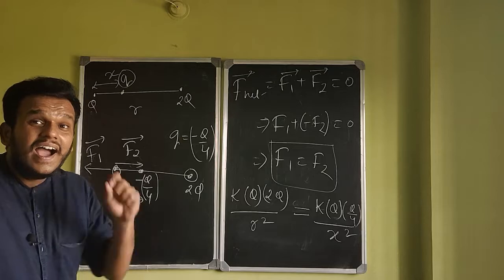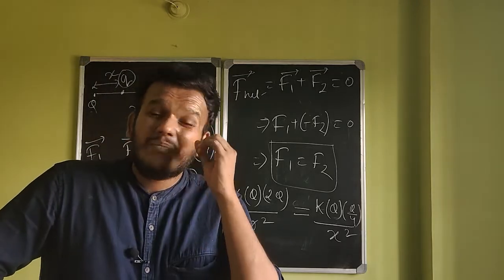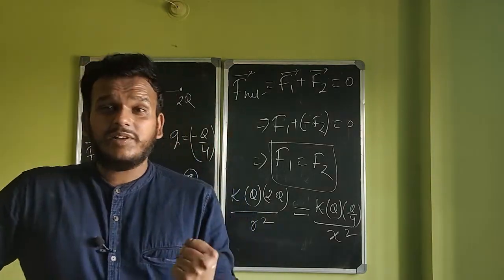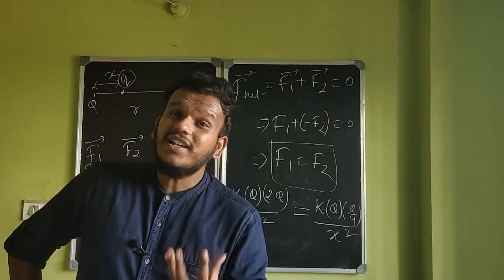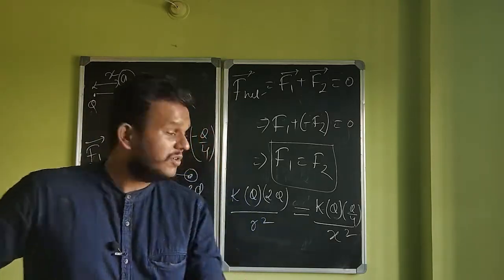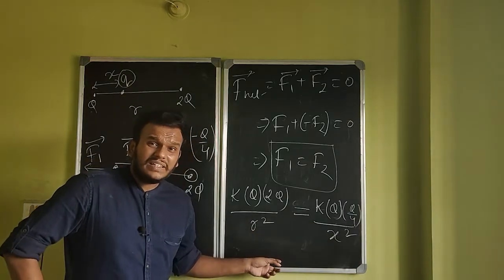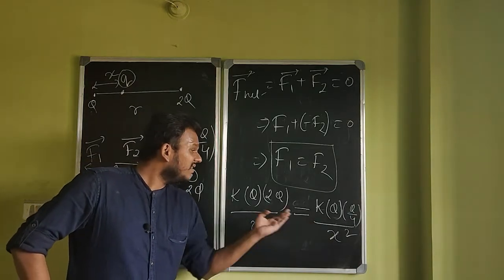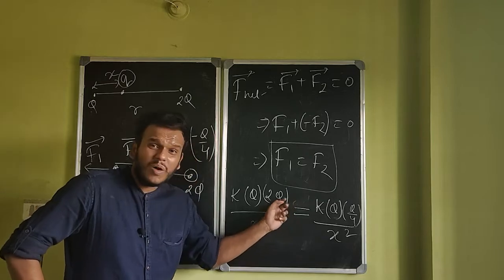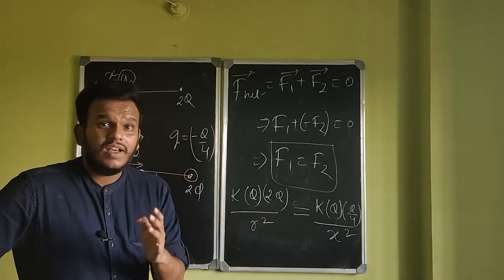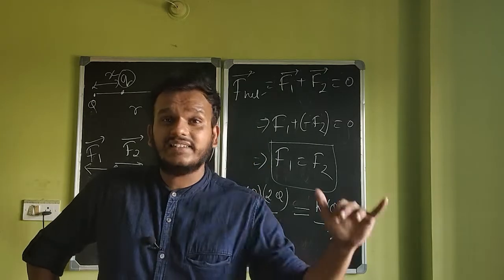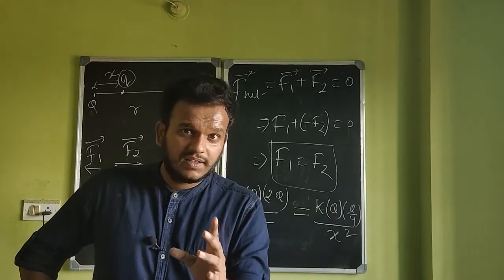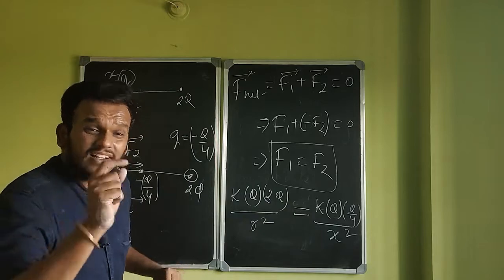Why not minus? I have told this clearly, and please listen to this for the second time. I'm telling you this, very important. Don't use the sign of the charge while using Coulomb's law in scalar form. Look at this. Do I have vector form or scalar form? I'm just using the numbers here. I don't have any vector form here. I'm only using numbers. So please don't take the sign also into your calculation. It will mess things up. Don't take the signs. Let the signs be the sign.